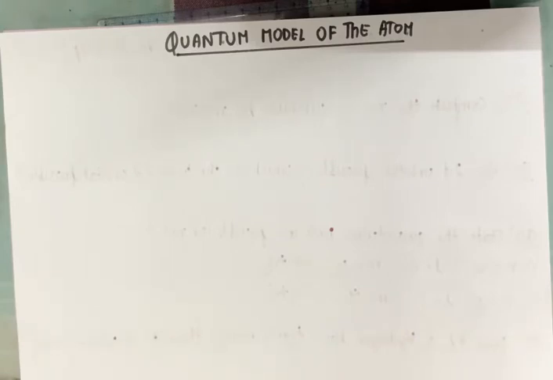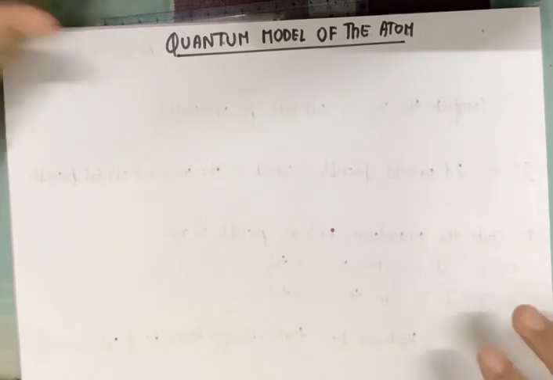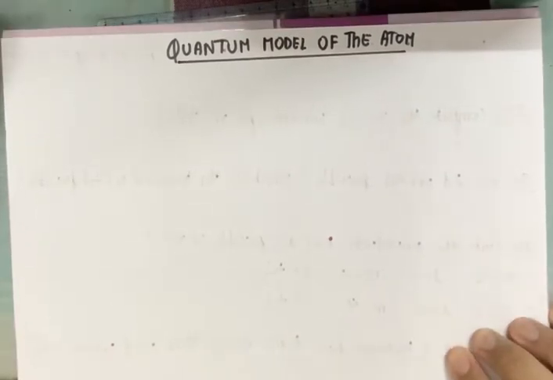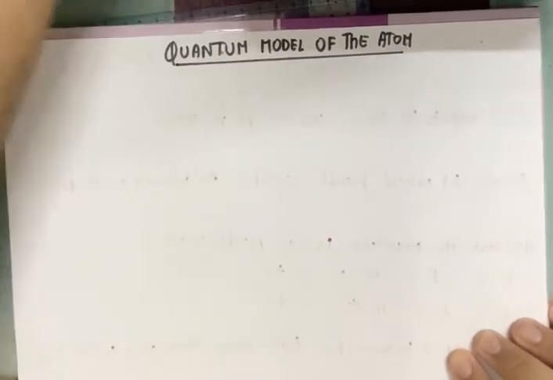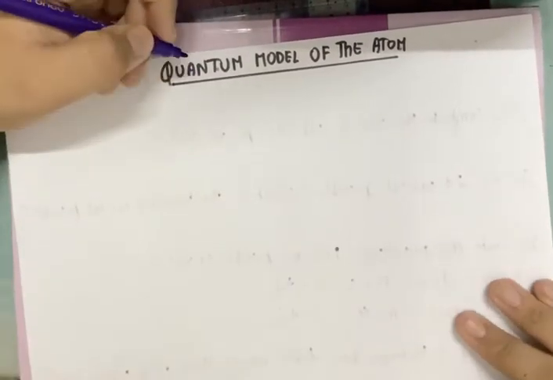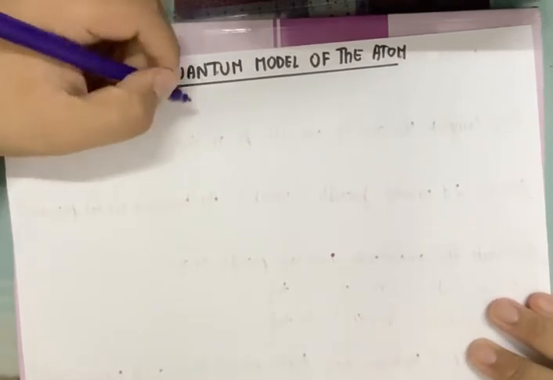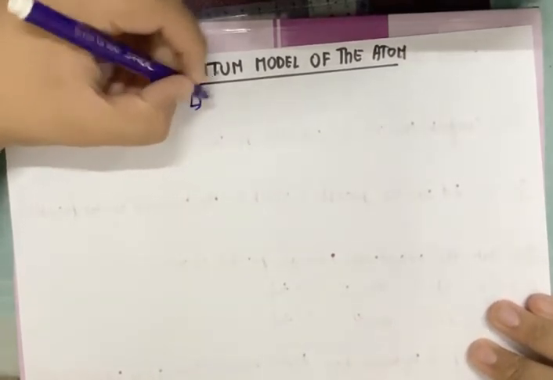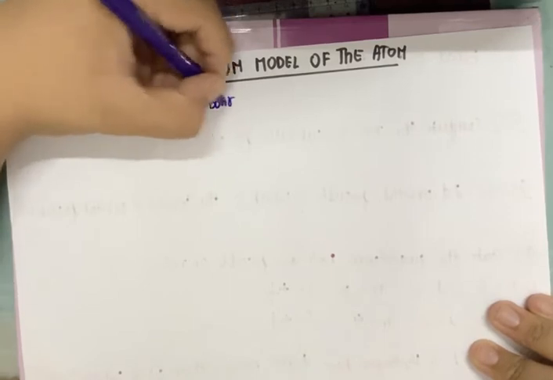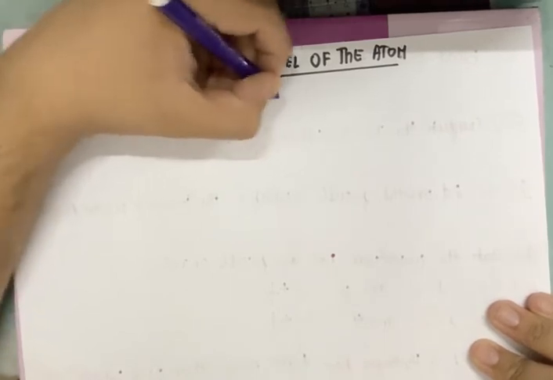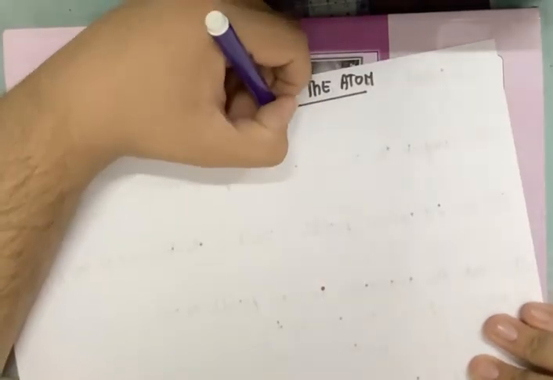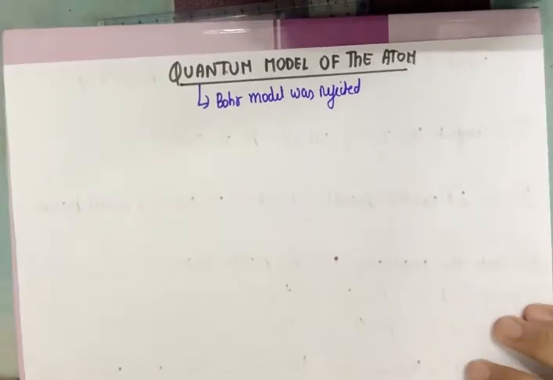Okay, let's begin. Now, the quantum model of the atom actually was the fourth successful model of the atom and was the model of the atom which we actually use now. So this is actually the successful model of the atom now. Now this model of the atom came after the Bohr model was rejected. Okay. Now why was the Bohr model rejected?